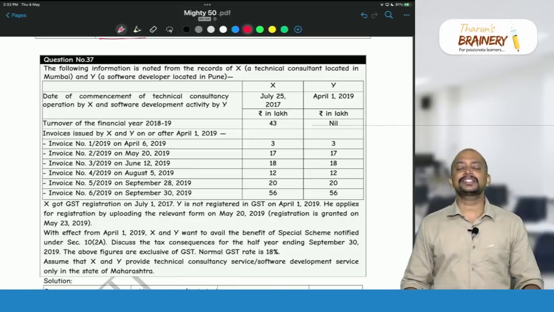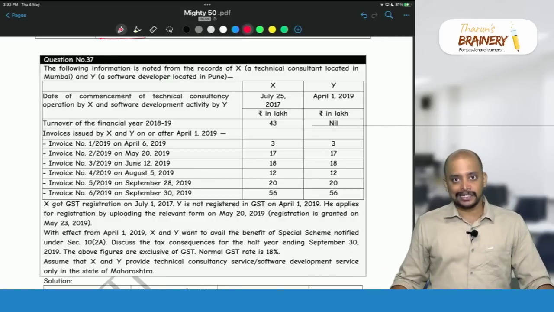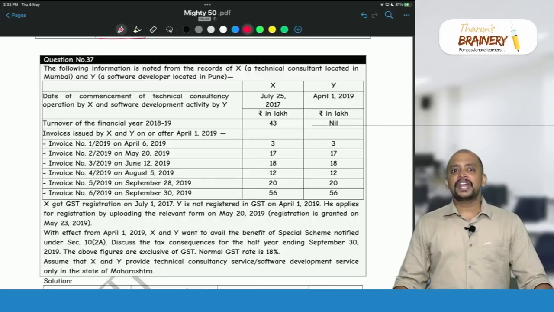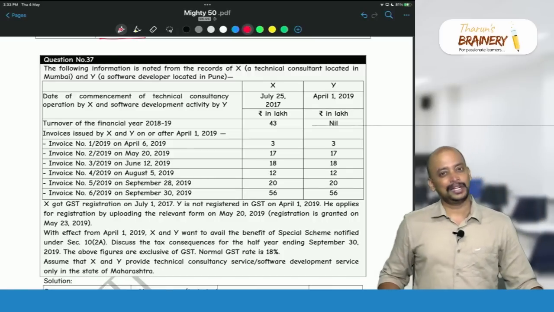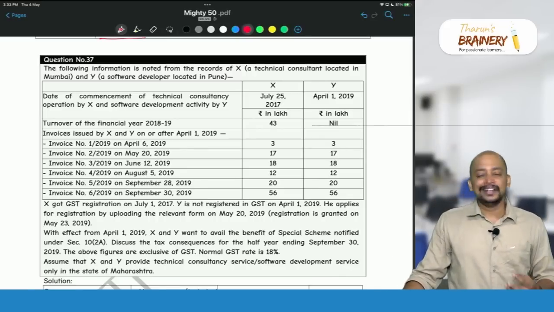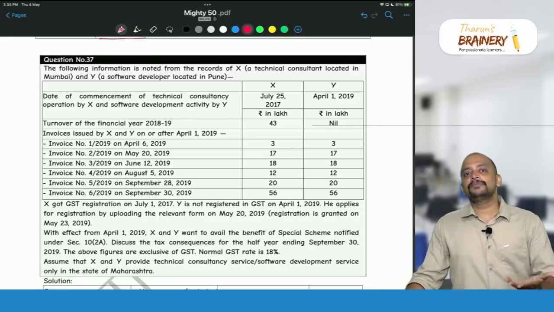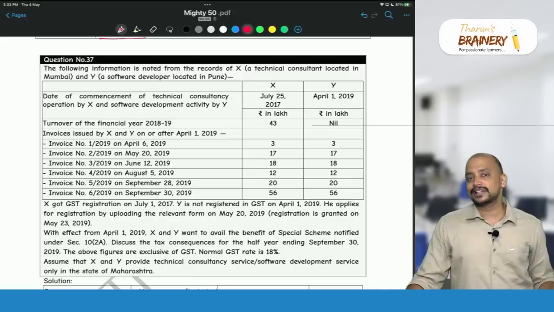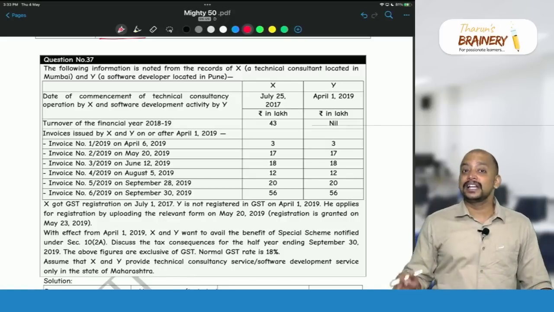So composition scheme under 10(2)(a) is applicable to a service provider. We have two types of composition scheme, 10(1) and 10(2)(a). To whom is 10(2)(a) applicable? Manufacturer, trader and any service provider. So basically service providers other than supply of food come under 10(2)(a). For 10(2)(a), what is the condition? Aggregate turnover during the previous year should not exceed 50 lakhs.